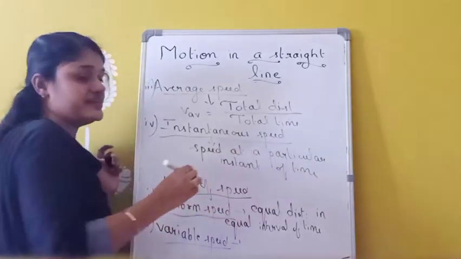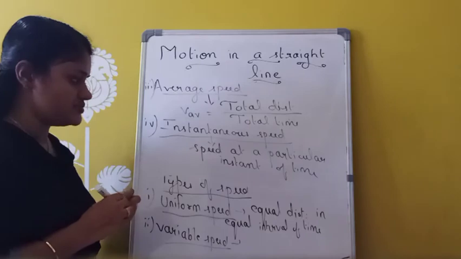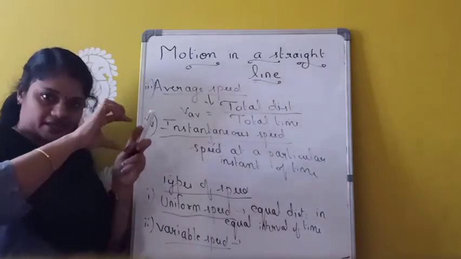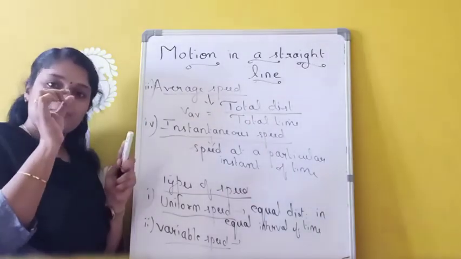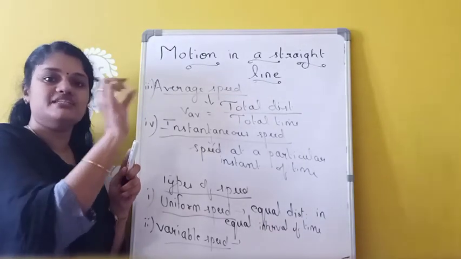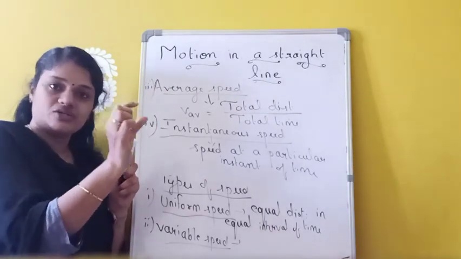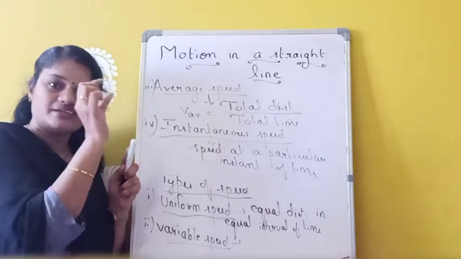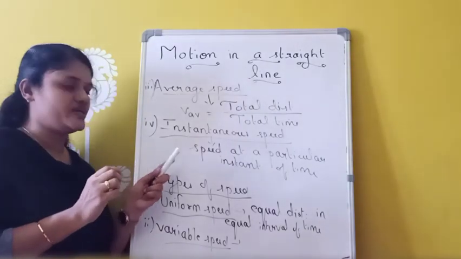So the speed of an object at a particular instant, not an interval, not at a time interval. Suppose at a time t equal to 2 seconds or at a time t equal to 4 seconds, at that particular time, what is the speed? That is called instantaneous speed.